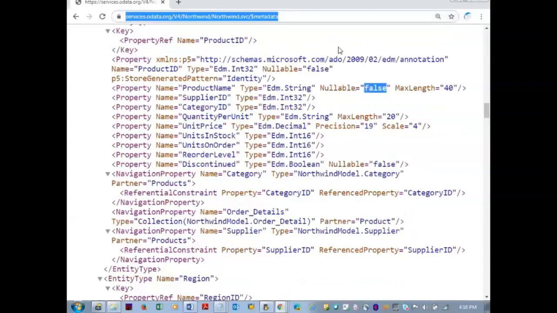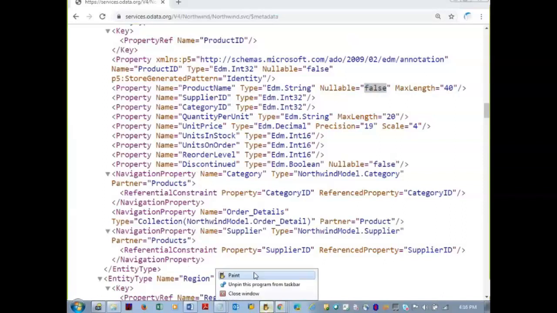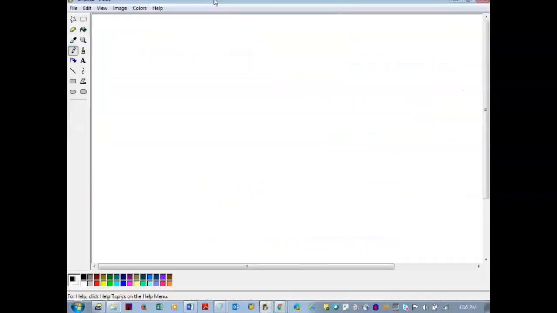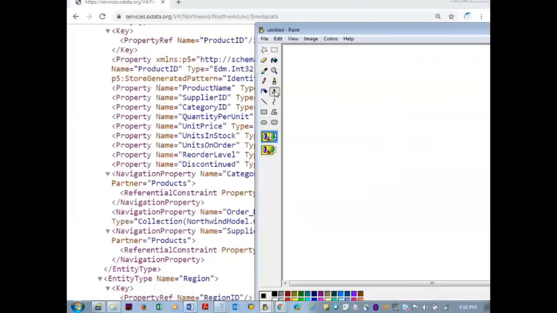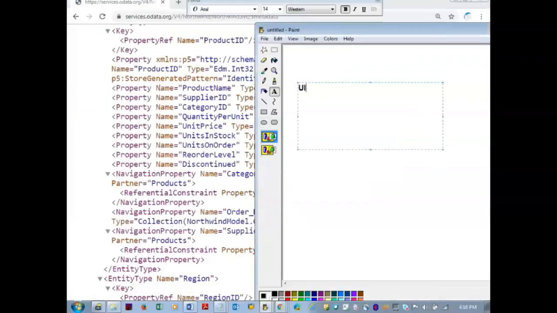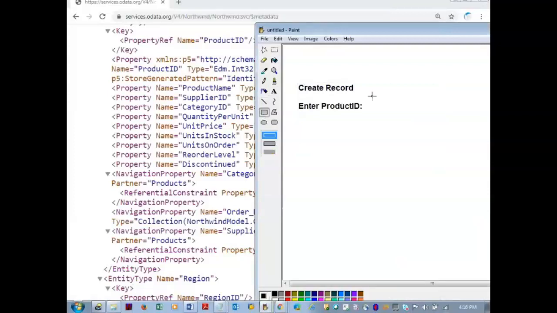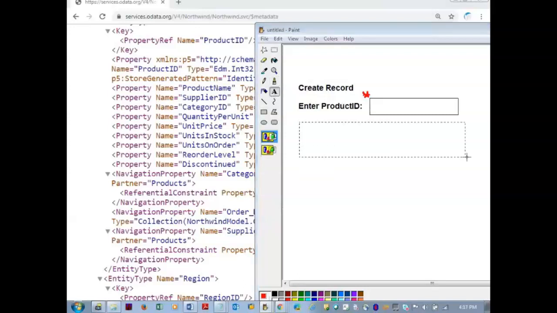You can do it by issuing the metadata, reading the service document, and starting to prepare the Fiori front end design. So how do you start your front end design? You will start like this. Either creating a record or whatever it may be. Create record is there. So how many fields? Enter product ID, and you will make it a mandatory field because it is mandatory here. Product ID must be mandatory. Enter product name.